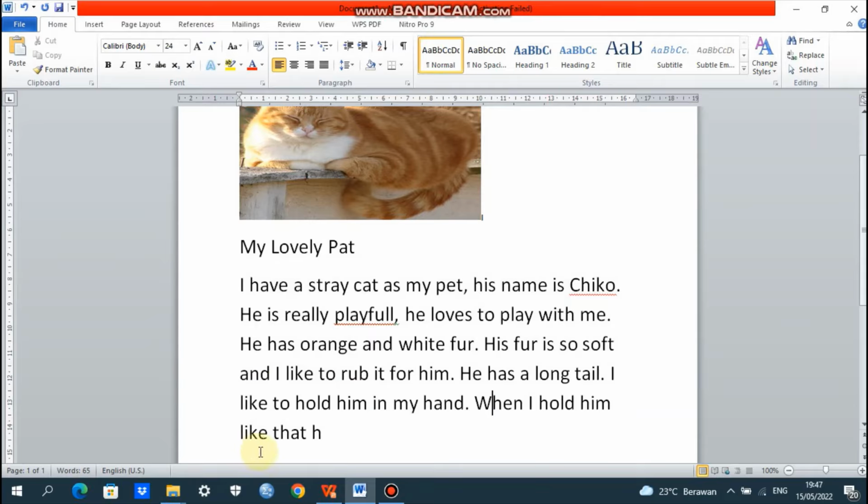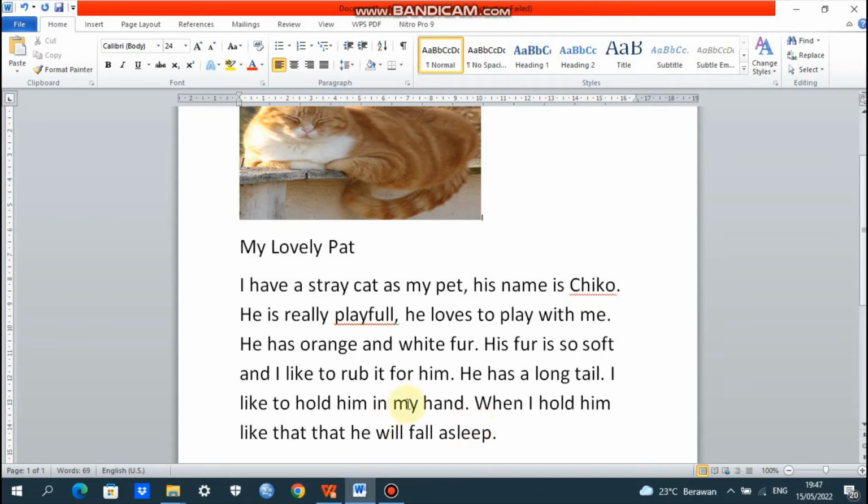And like here is also an action verb, to show an activity. We still have simple present here, hold. When I hold him like that, he will fall asleep. Okay. So this one is the example.